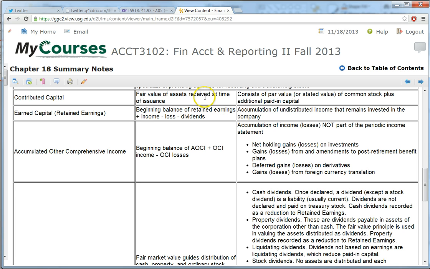Now, in some cases, we're not receiving cash when we issue capital stock. A company is not mandated to collect cash. They will collect whatever assets investors are willing to give them, especially small companies or closely held companies that might not be going public. Investors may contribute assets of other sorts, like cars, buildings, transfer the ownership of some specific fixed assets to the company.